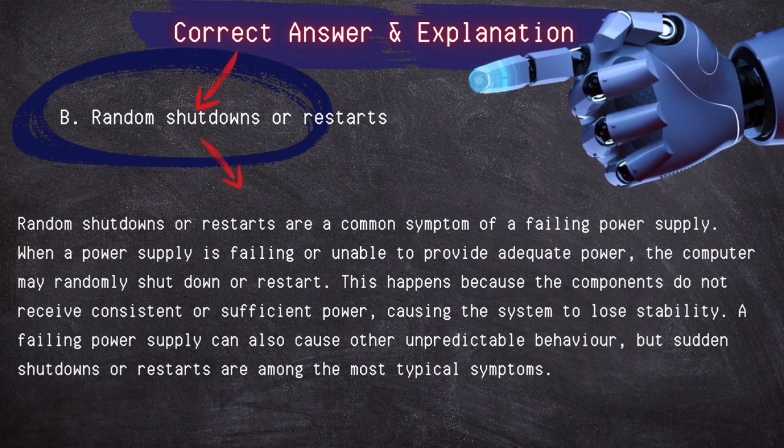Random shutdowns or restarts are a common symptom of a failing power supply. When a power supply is failing or unable to provide adequate power, the computer may randomly shut down or restart. This happens because the components do not receive consistent or sufficient power, causing the system to lose stability. A failing power supply can also cause other unpredictable behavior, but sudden shutdowns or restarts are among the most typical symptoms.